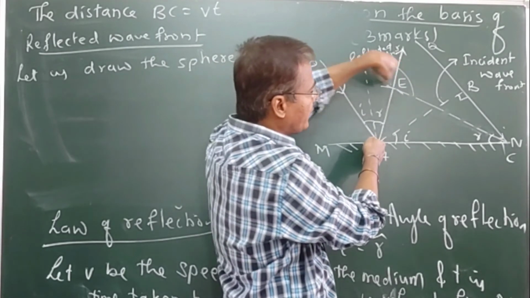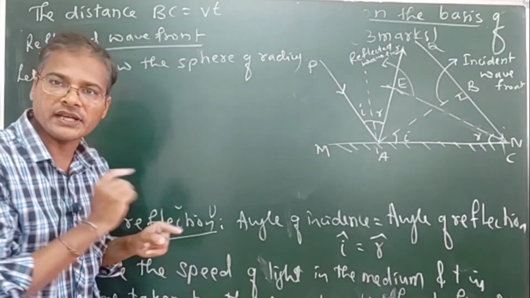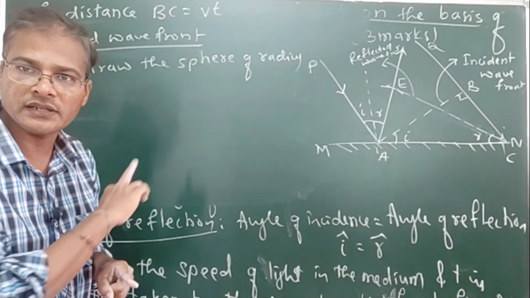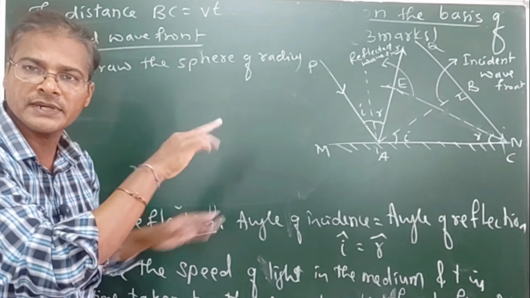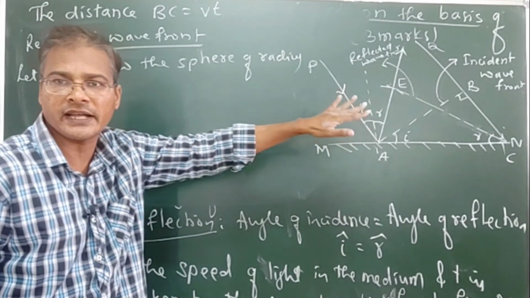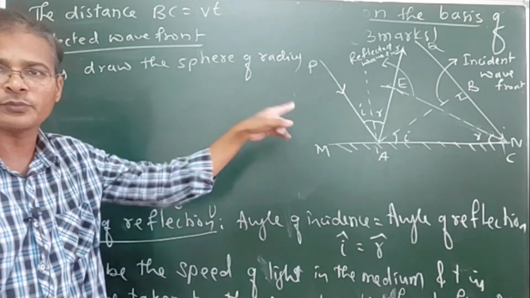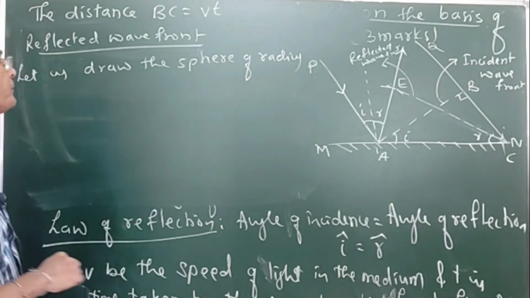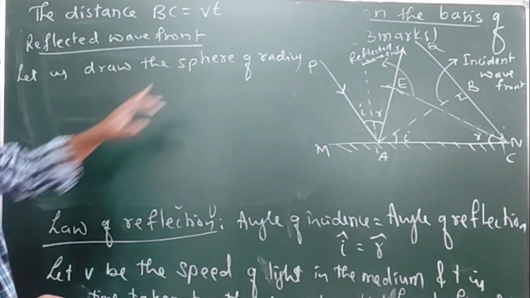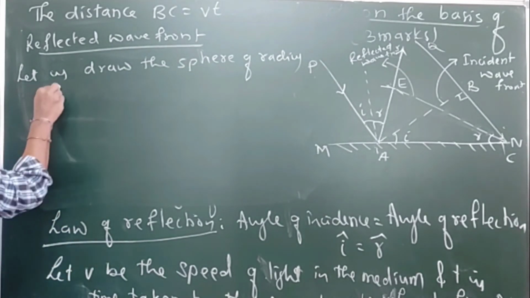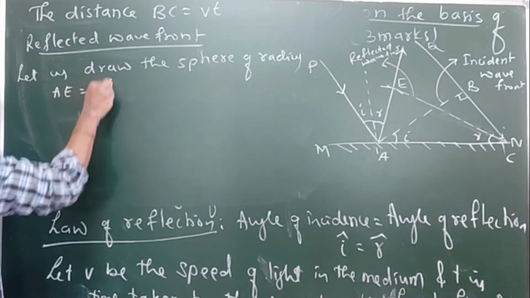So we are drawing one sphere. Totally we are going to draw it, but for our convenience in the diagram we cannot show you that sphere. So just one arc we are putting, and you have to think of it as the sphere. Let us draw the sphere of radius AE equal to V into T.